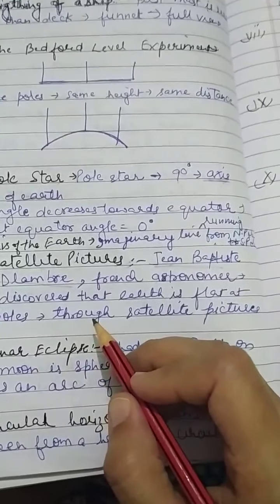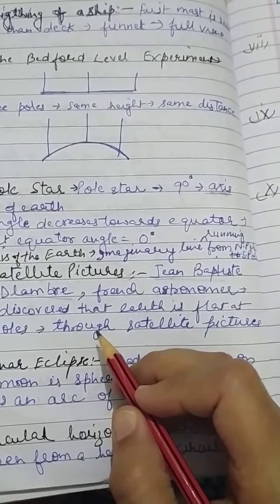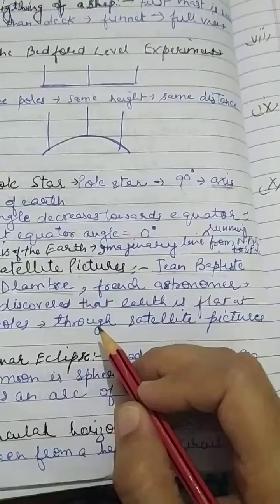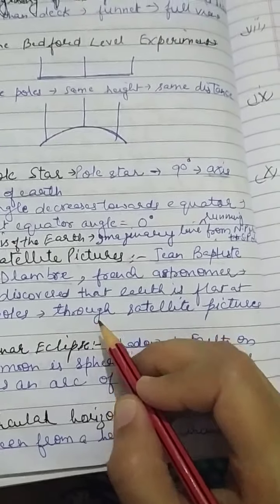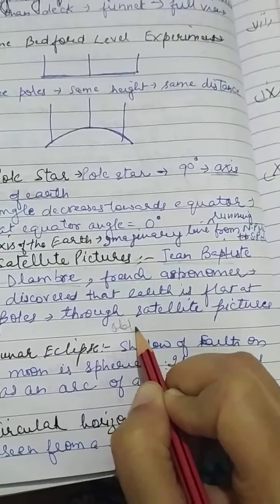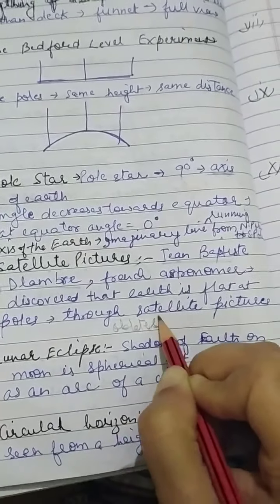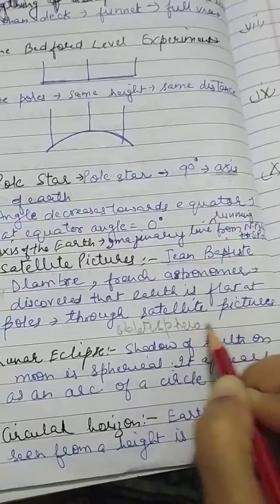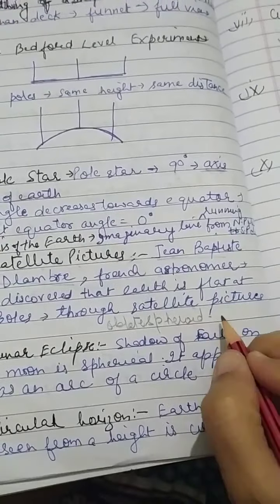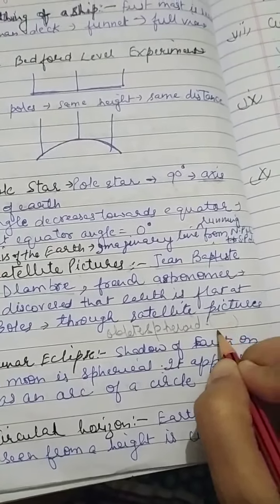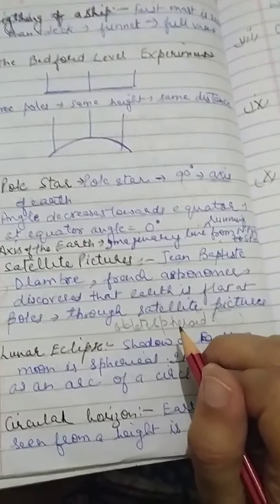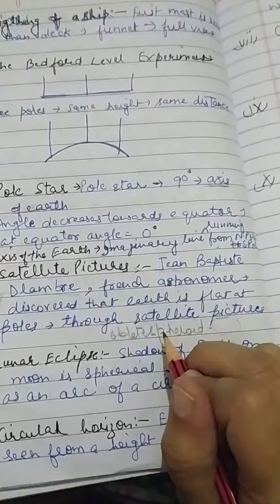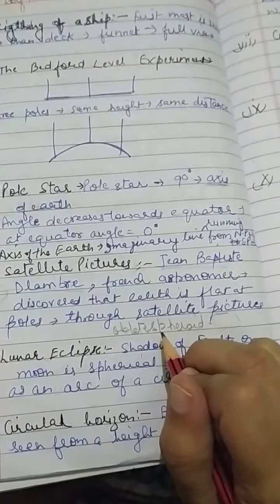Then in the 20th century, satellite pictures of Earth were fed into computers, and that was when it was confirmed that the Earth is an oblate spheroid. As I told you earlier, oblate spheroid means bulging at the equator and flattened at the poles. This is the actual shape of the Earth. In general language, we call the Earth spherical, but the actual shape of the Earth is an oblate spheroid.